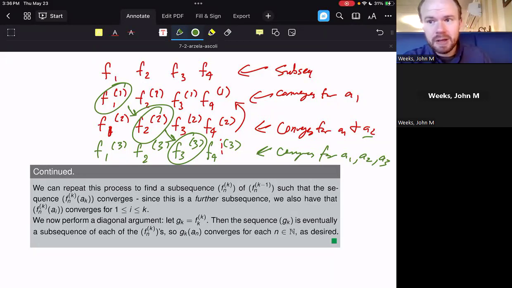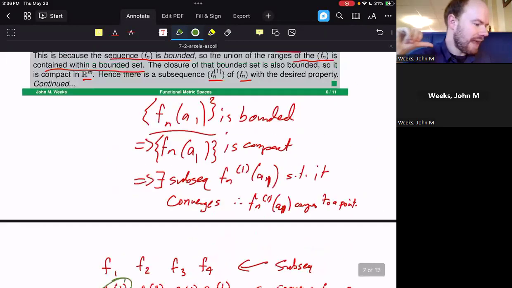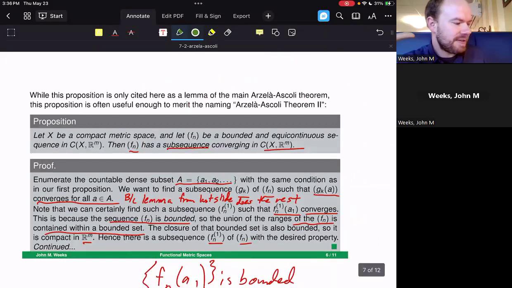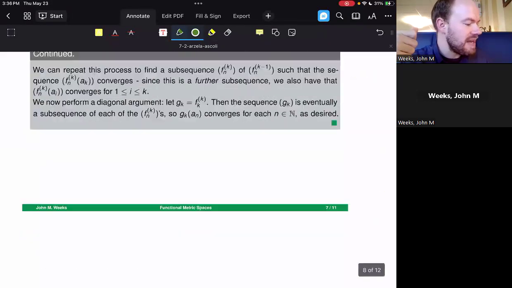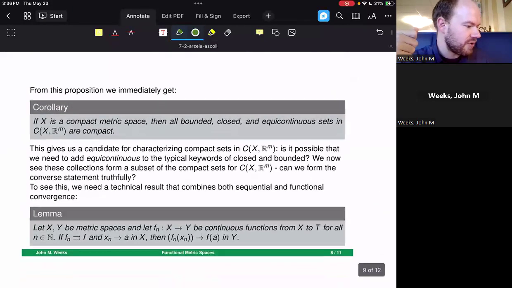Now that's powerful. What have we done? We started with a bounded and equicontinuous sequence here. And what that gave us was a subsequence that converges. Now, what does that sound like? That was a bounded equicontinuous sequence and it gave us a subsequence that converges. That sounds like a characterization of compact. So we start seeing where this starts coming from.